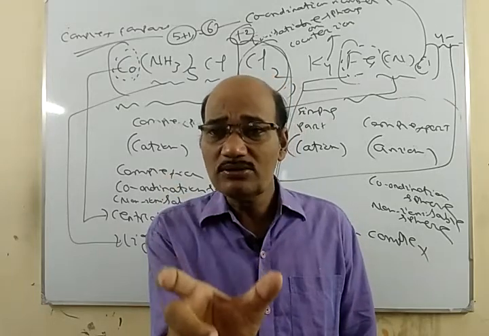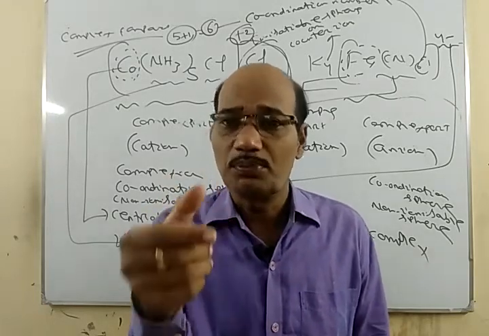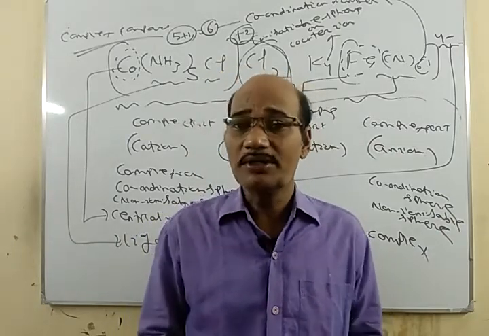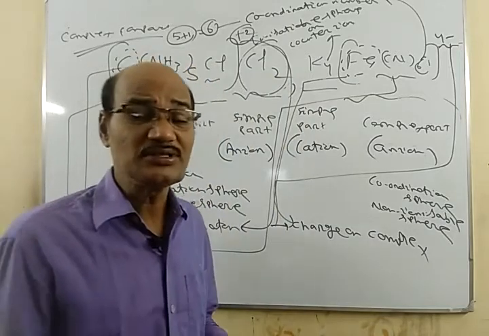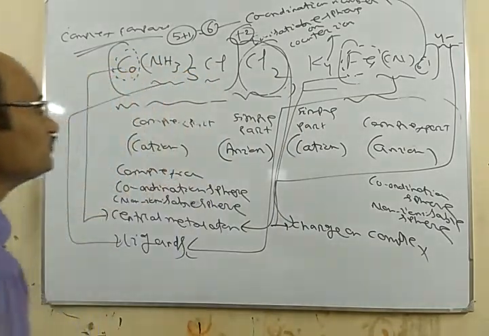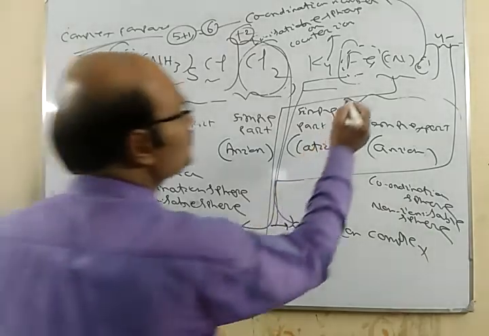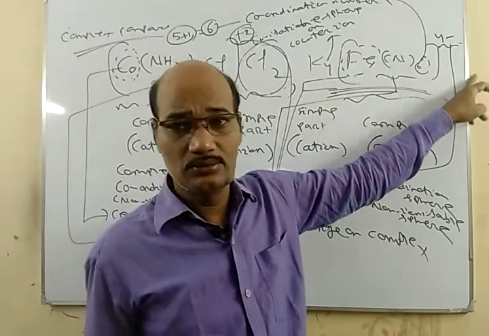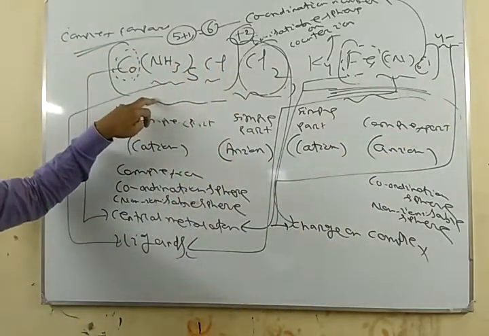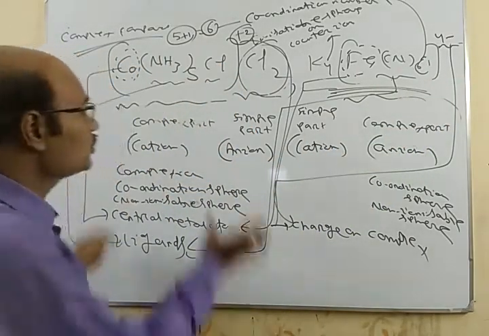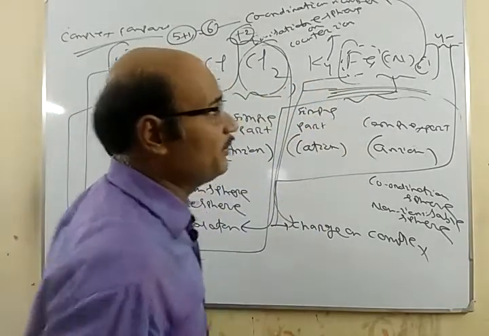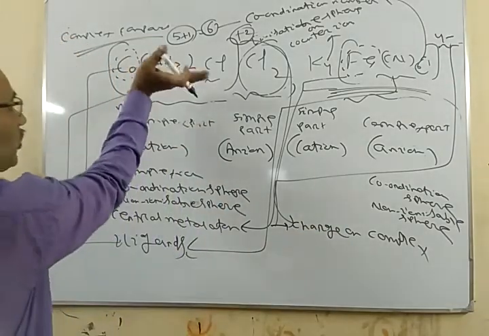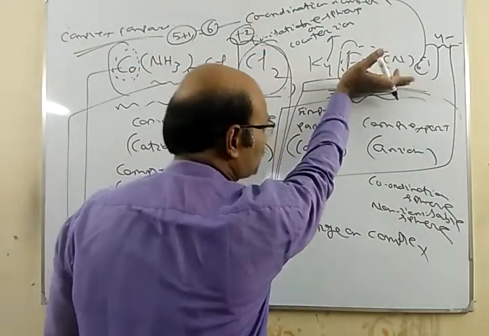Now this complex part can be positive or negative. That means the complex can be cationic or anionic. Sometimes it is also neutral. So here you see this complex part is what? Anionic, with a minus charge. But this is what? Cationic, with a plus charge. So the complex ion can be cationic or anionic. This is your cationic complex, and this is your anionic complex.